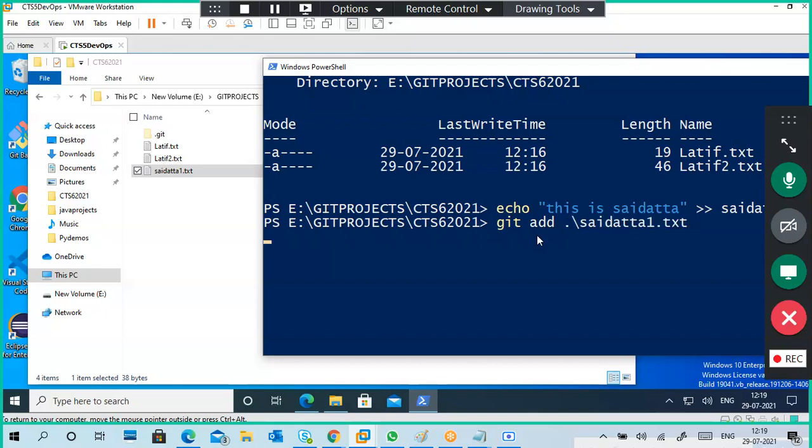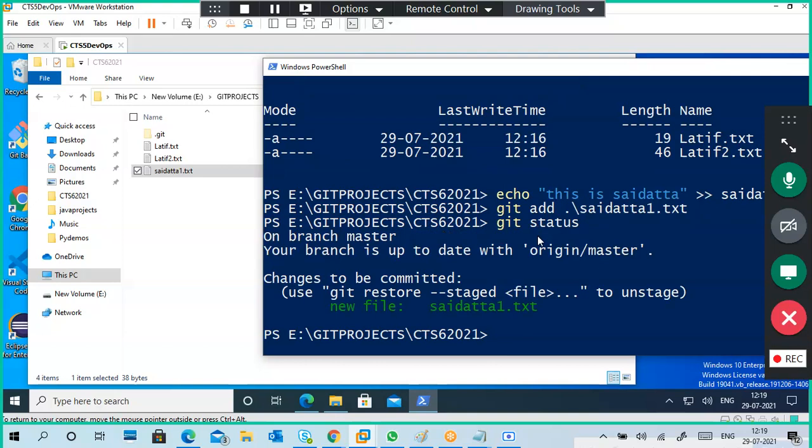So I'm adding your file and verifying whether you have added it or not. Yes, the new file is added. It is showing green color, which means you have already added it. Now you can see git commit.